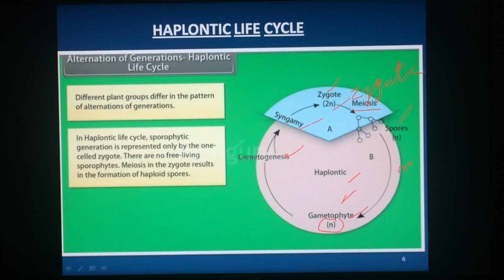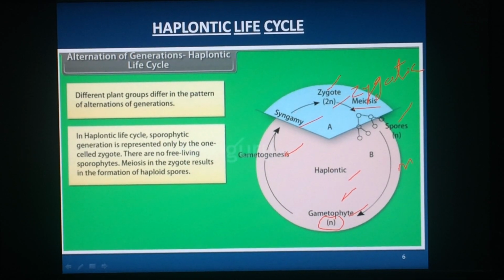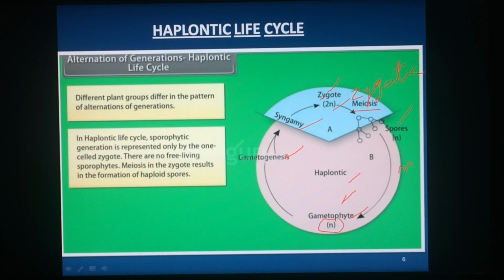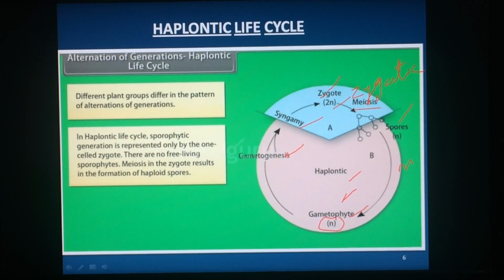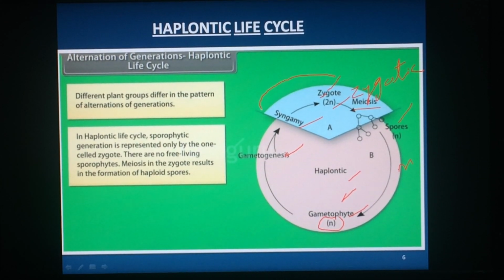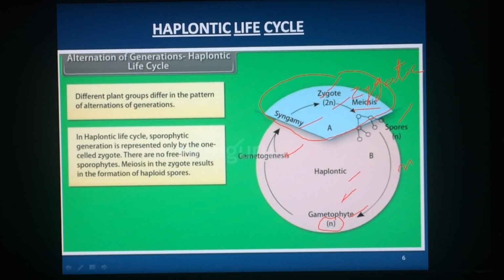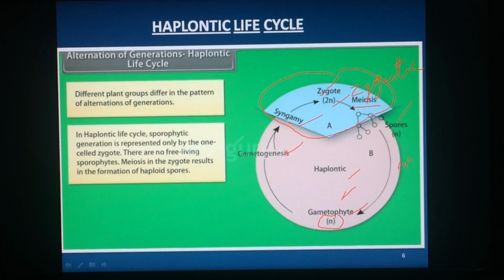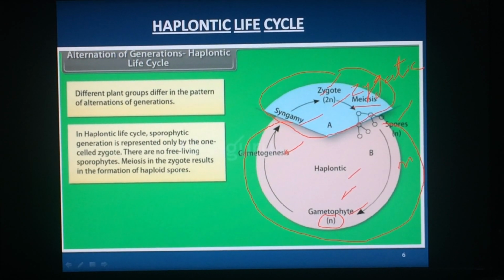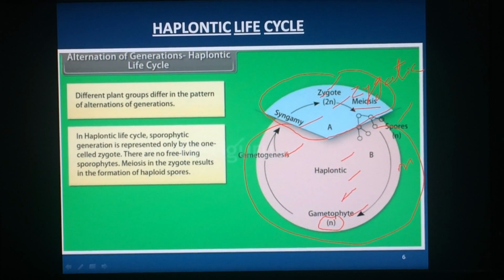That process is called syngamy. Already I explained about this. By the syngamy, zygote is produced. See, this is the life cycle. See here, diploid condition is very less. Haploid part is large. That's why it is called haplontic life cycle.